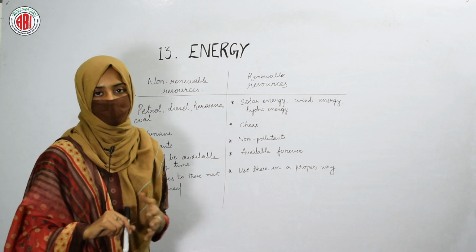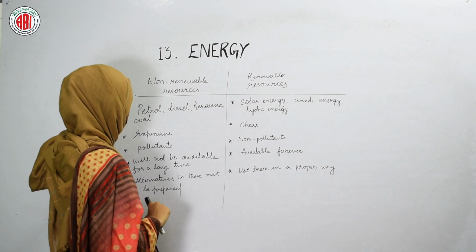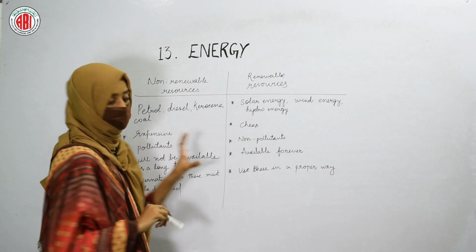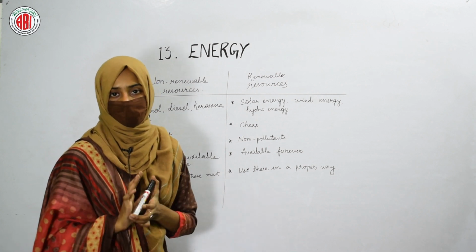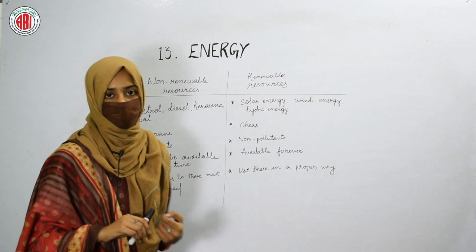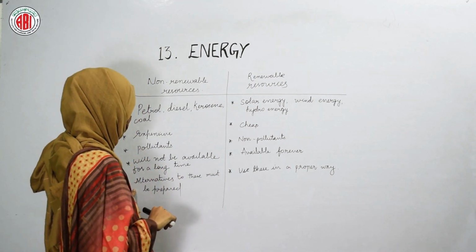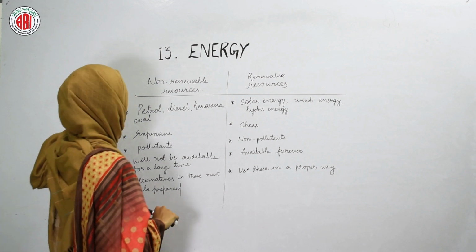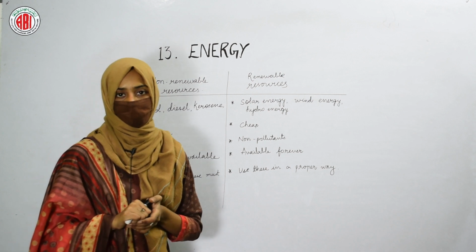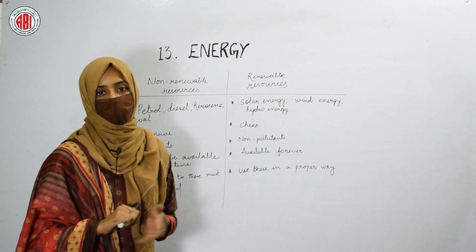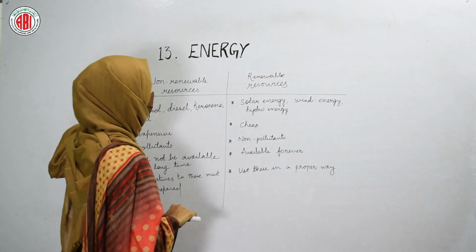Pollutants are nothing but the substances that are responsible to create pollution in the environment, and these resources will not be available for a long time. As I said before, if we use them in a large amount, they can be vanished. They can get exhausted. So these resources will not be available for a long time. And the alternative, we must use the alternatives. Instead of using this, we can use the energy that can be obtained from renewable resources. So by using the alternatives, we can save the non-renewable resources for the future use.